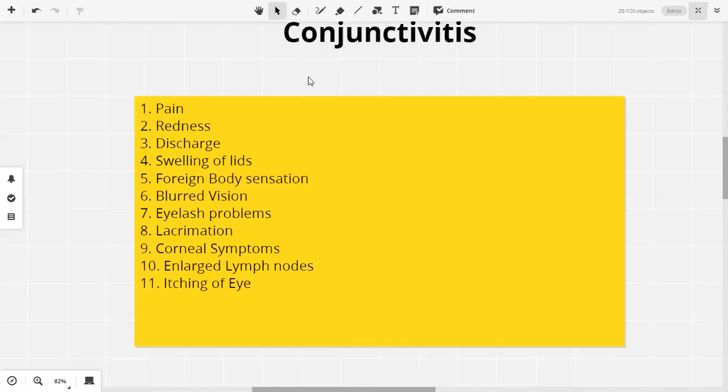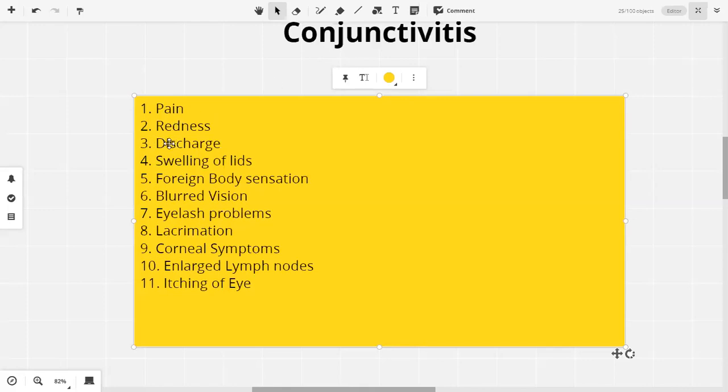थोड़ा बार mention कर लेता हूँ. There are some symptoms which are associated with one disease specifically, like discharge. Discharge is very specific for conjunctivitis. Corneal ulcer में discharge नहीं होता. Glaucoma में discharge नहीं होगा. Uveitis में, retinitis में, choroiditis में, there won't be any discharge.